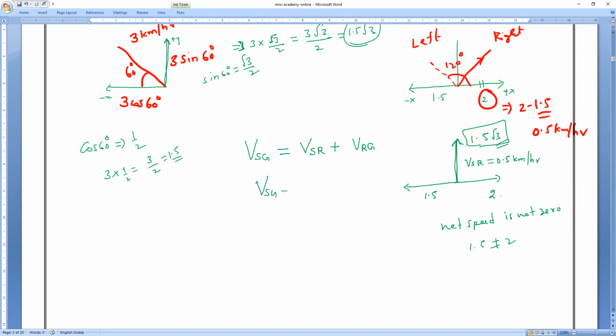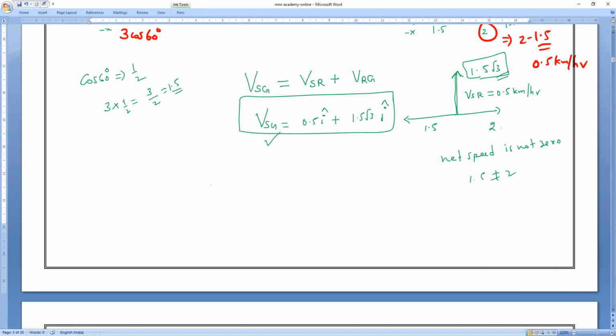So VSG is equal to 0.5 i cap plus 1.5 root 3 j cap. That is the velocity of the swimmer with respect to ground. Now you can find the time. So time is equal to, very simple, displacement by velocity.